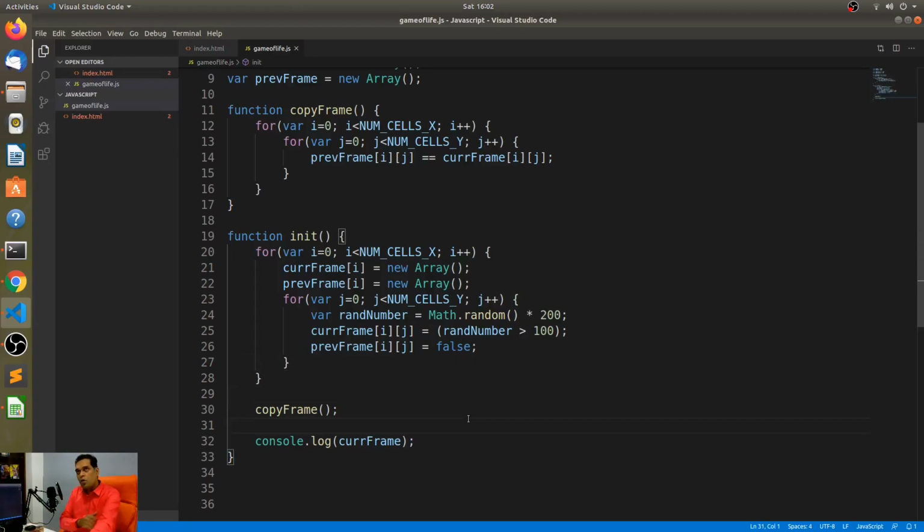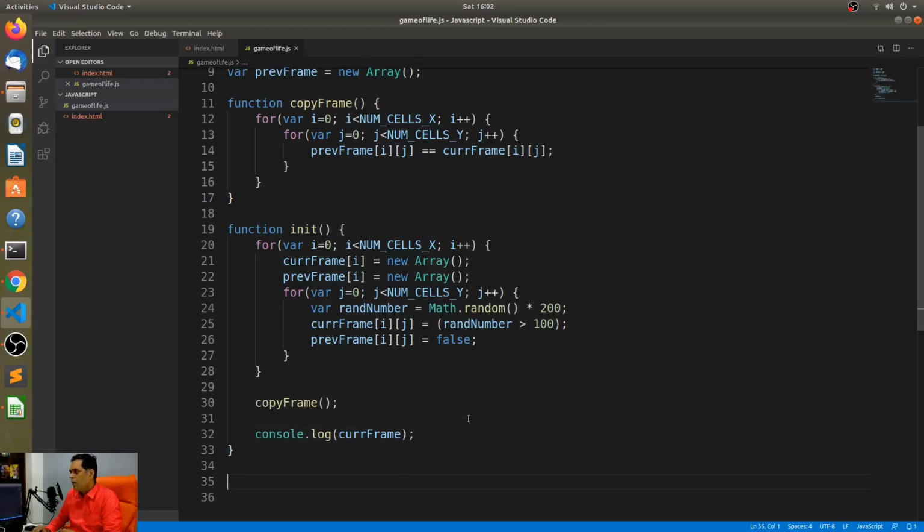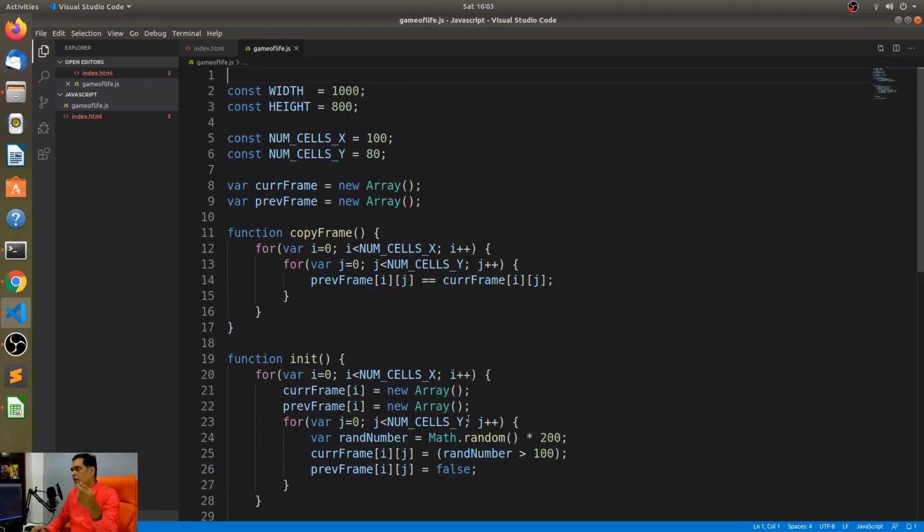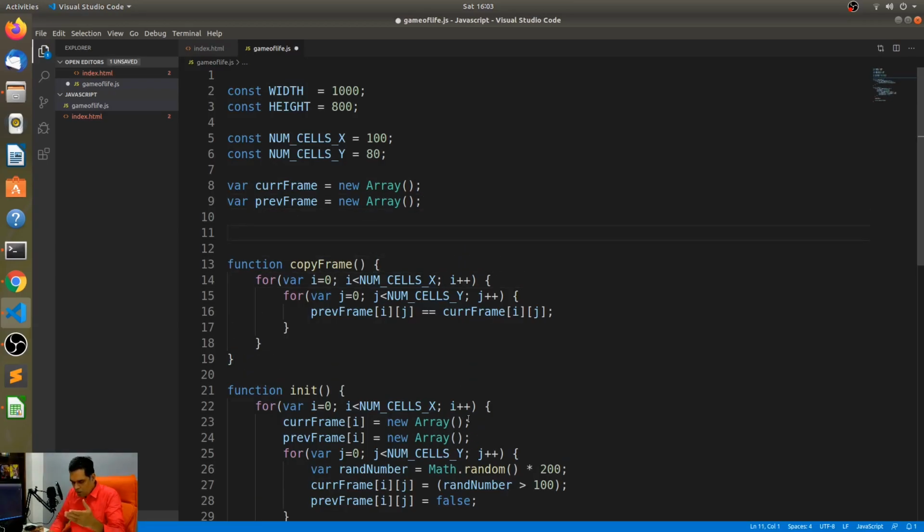All right. So now that we have initialized it, and now that we have copied it, what I want to do now is just basically draw the canvas. Oh yeah, one more thing. The initialization is not yet done. So we got to initialize the canvas, and we need to begin drawing on the canvas. To begin drawing on the canvas, we need to use something called a 2-dimensional context.